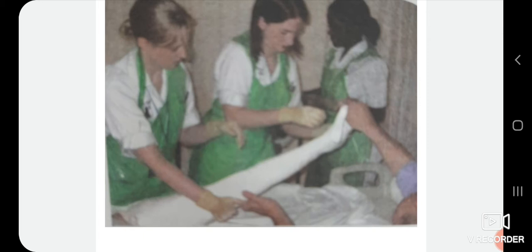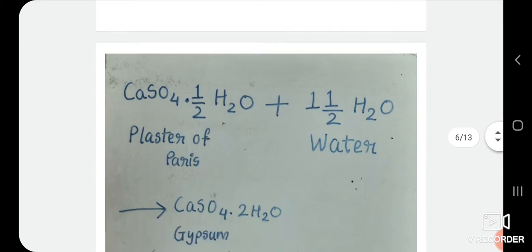Plaster of Paris is used for making surfaces like the walls of a house smooth before painting them, and for making ornamental designs on the ceilings of houses and other buildings. So this is all about plaster of Paris. Let's start our next topic, water of crystallization.